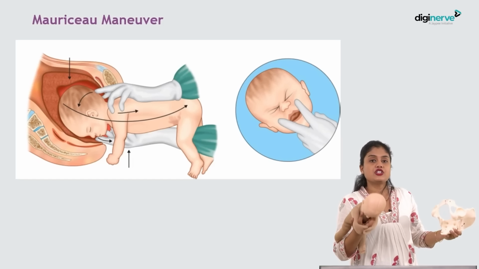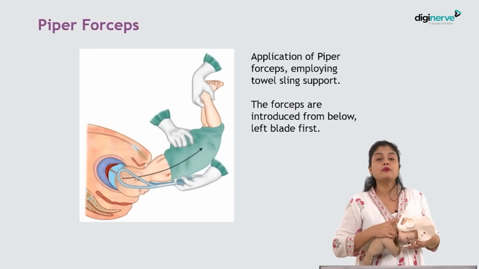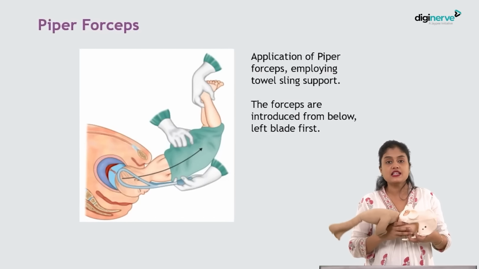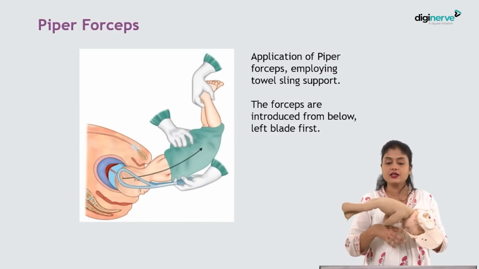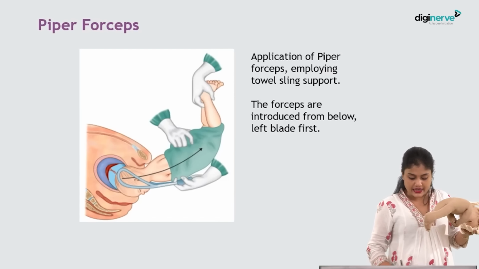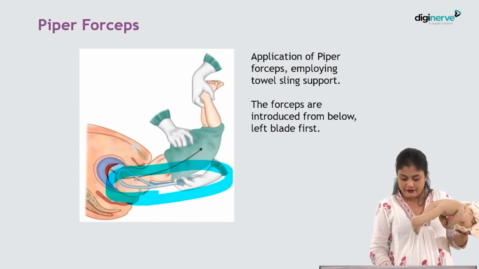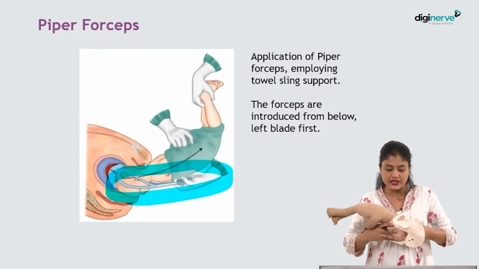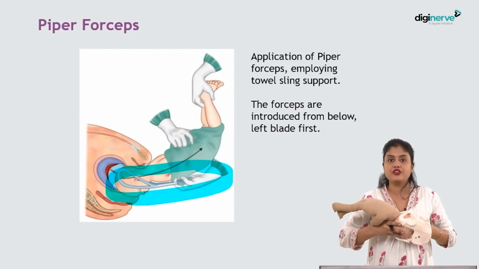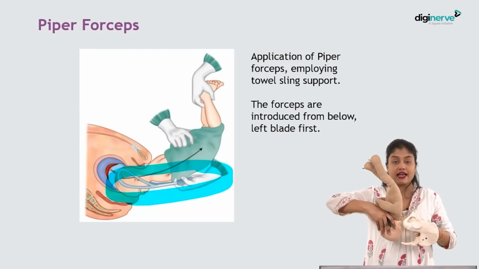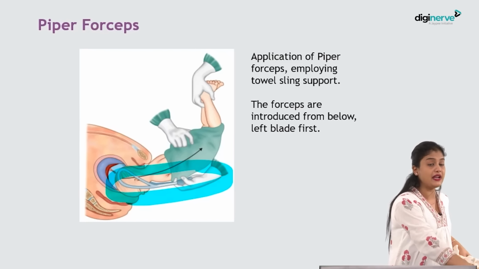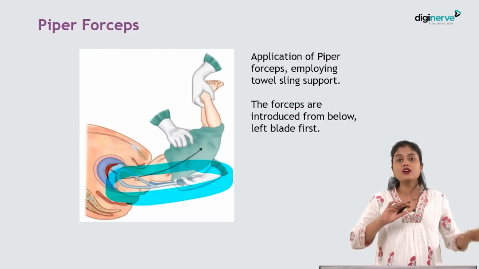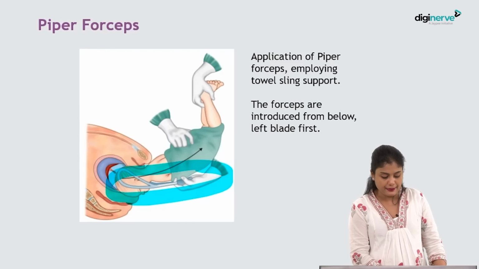This is Mauriceau-Smellie-Veit method. And there is one more option that you can use, that is by using Piper's forceps. Just like a normal forceps, but here the forceps will have long shanks. As you can see in this photo, they will have a long shank. It is a long forceps. You will put from posteriorly, you will put the left blade first. Okay, then you will be able to extract the fetus out. First left blade and then right blade. That is how you will apply and you will be removing the fetus, by using Piper's forceps.